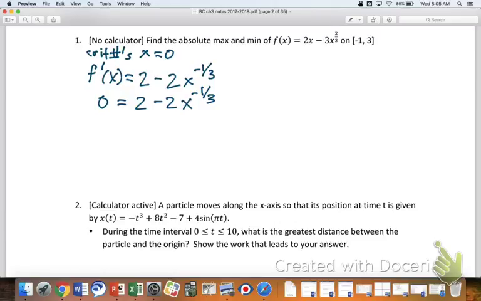Come on, the video has some blank airspace here. What's that? Do a t-chart. I just want to solve for x. We will do a table in a little bit.